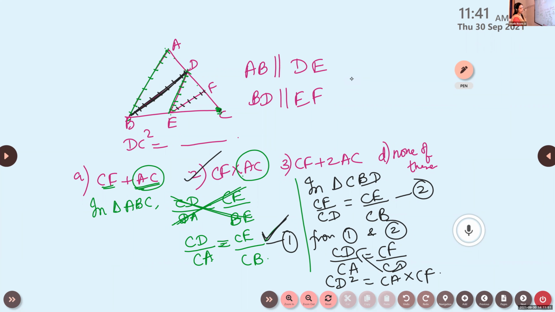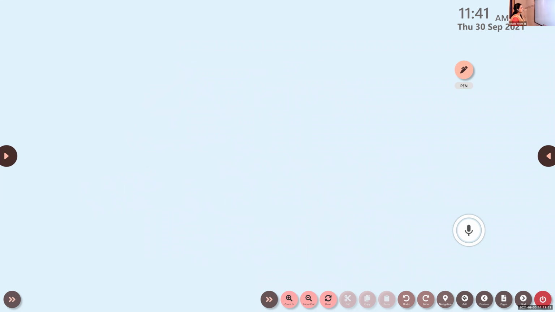The two sides of a right triangle are 9 centimeter and 12 centimeter. Then the third side will be dash. It's an easy question, direct question.